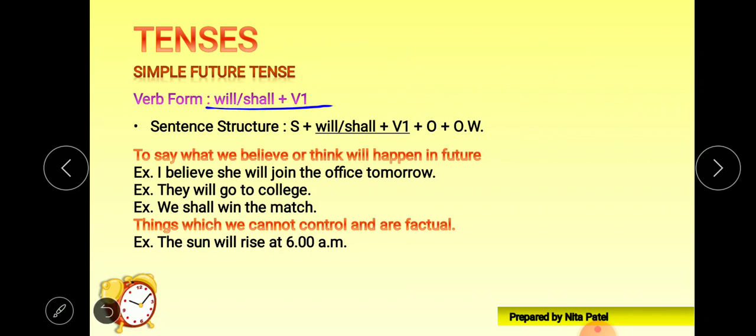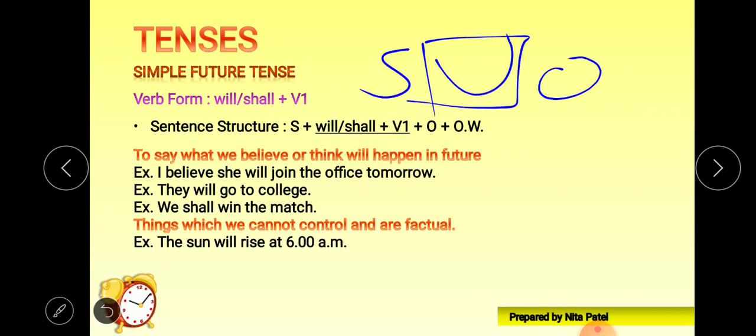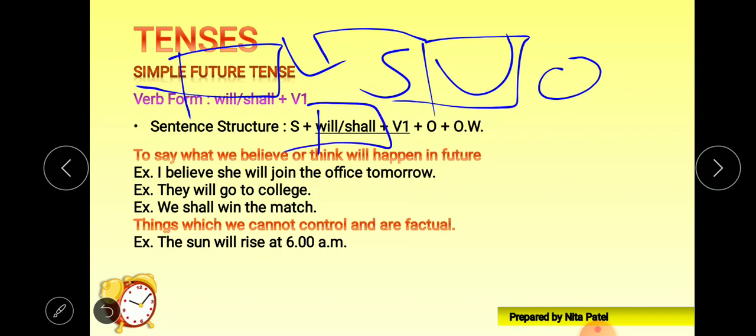The sentence structure is our SVO pattern, only the verb will change, and here the verb form is shall or will plus V1. Now, whenever we talk about future tense, without shall or without will, the future tense is incomplete.